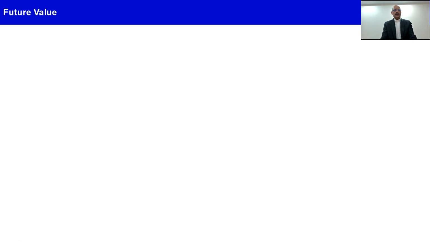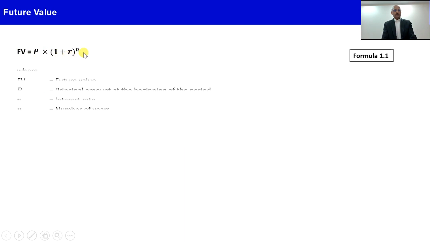Now let's see how we calculate future value mathematically. There is a mathematical formula to calculate future value, which is a basic formula which says FV, that is future value, equals principal amount times (1 plus R) raised to the power n. So here P is the principal amount at the beginning of the period, R is the rate of interest, and n is the number of years for which you have to do the compounding.